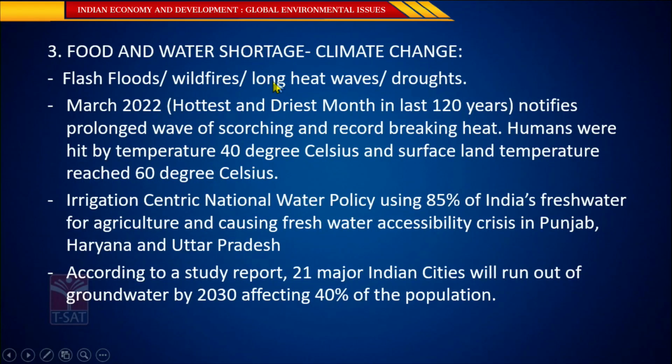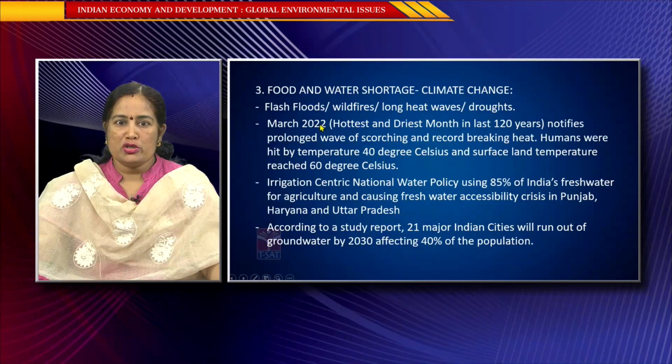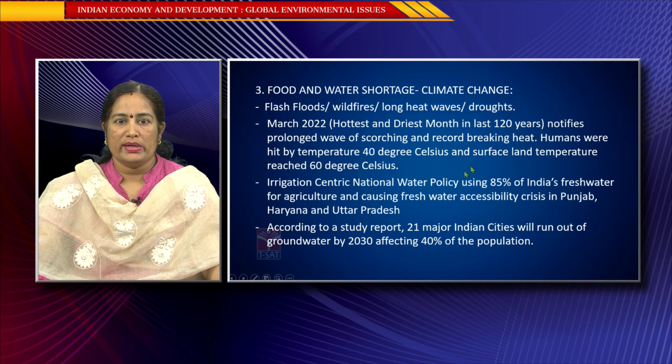And climate change, another third important environmental issue in India, causing food and water shortage. Flash floods, wildfires, long heat waves, and droughts are all impacts created by climate change. March 2022 happens to be the hottest and driest month in the last 120 years, and the temperatures have increased to 60 degrees Celsius for the surface land temperature, and 40 degrees Celsius on surface land.